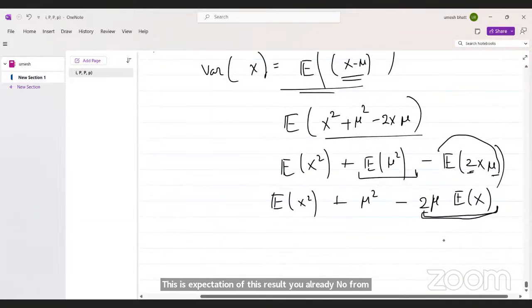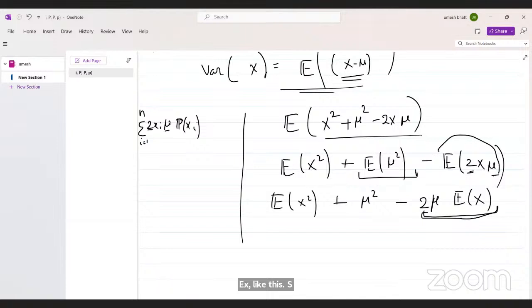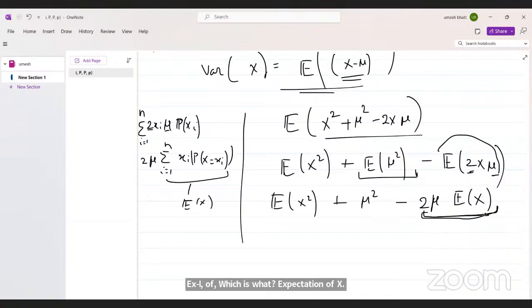Okay, and you can also do this in probability expectation. Why? Because it is 2 xi mu times probability of xi, summation. Now taking the common terms out, I get 2 mu summation i equal to 1 to n xi times probability of x taking xi, which is the expectation of x. So this can be written like this. Any doubt?